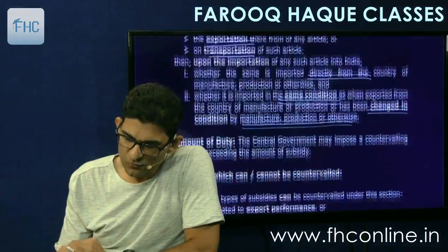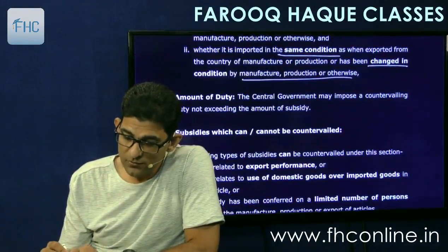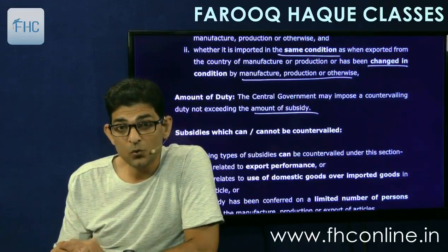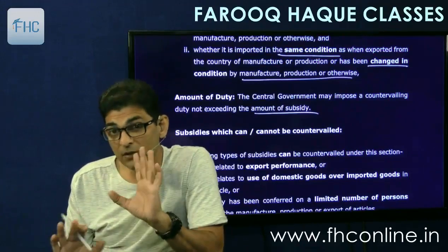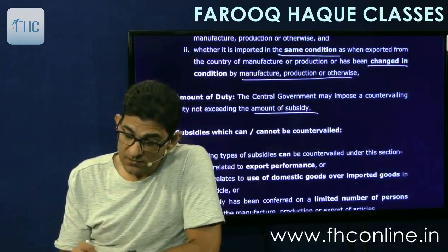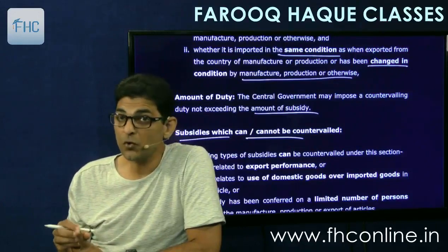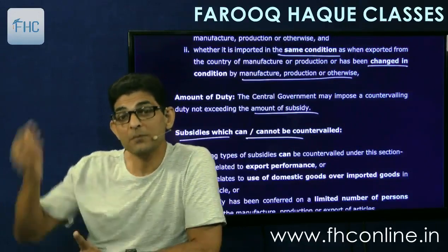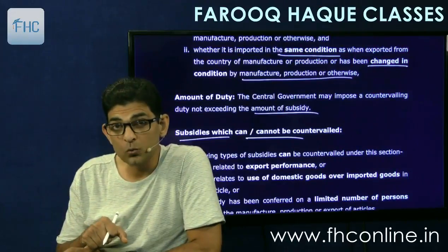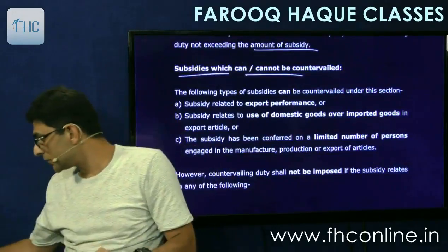Then amount of duty. The central government may impose a countervailing duty not exceeding the amount of subsidy. See, the duty will be equal to or less than the subsidy. It can be less, but it cannot be more than the subsidy. Then subsidies which can or cannot be countervailed. This is also an important point. Which subsidies given by the foreign government to their exporters can be countervailed by us, and which subsidies cannot be countervailed by us. So let's see. A theoretical question may come on this point.